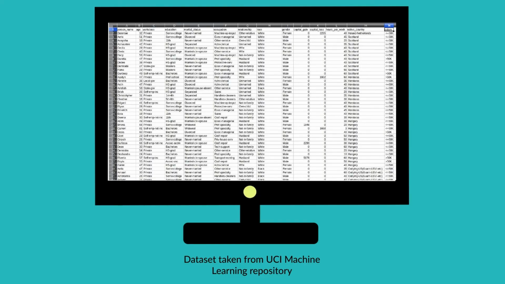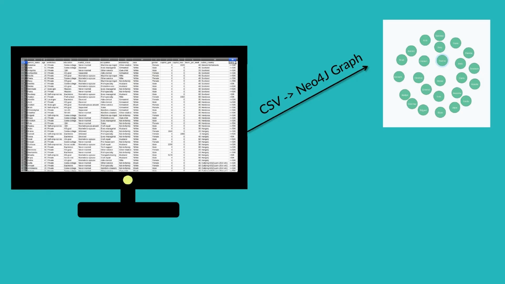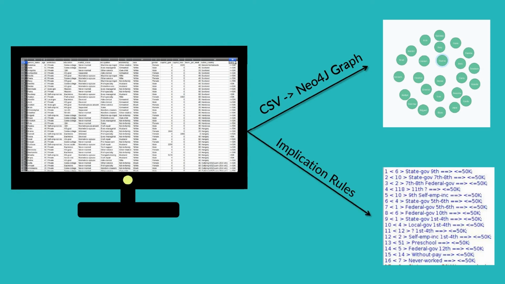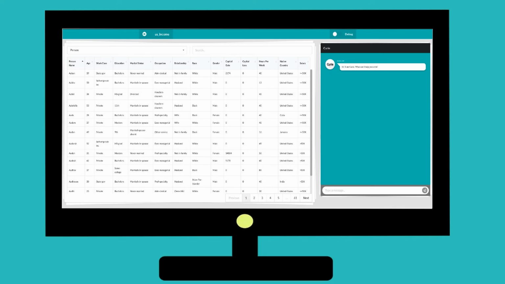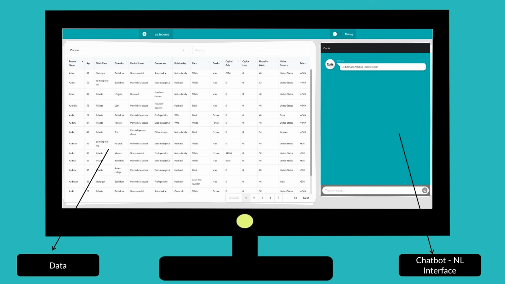We will be showing the demo using a public dataset taken from the IJCAI machine learning repository. This dataset is about information on people like age, salary, occupation etc., by their country. We construct the Neo4j knowledge graph from the CSV, and find the implication rules as well. This is the main interface of our system. On the right side is a chatbot, which is an NL interface to the tool. And the complete data is displayed on the left side.